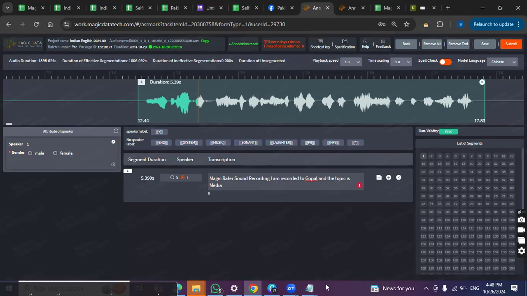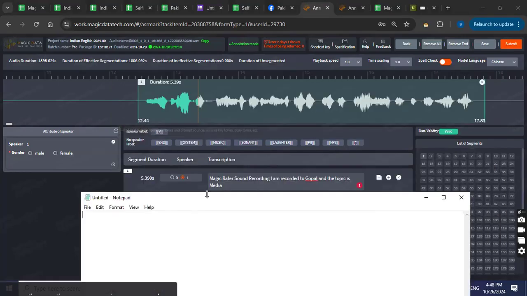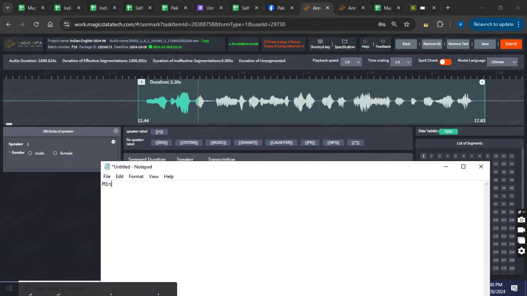Okay. Few things regarding the segments. The minimum duration of a segment is 0.5 seconds, right? So below 0.5, this platform is not going to accept it. Maximum duration is 15 seconds. How are we going to know how much the duration is? You can see it from here. Currently the duration of this segment is 5.39, so it's acceptable. It's in the minimum and the maximum range, right?